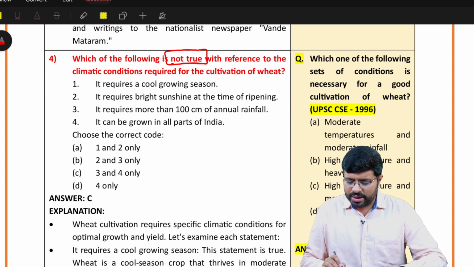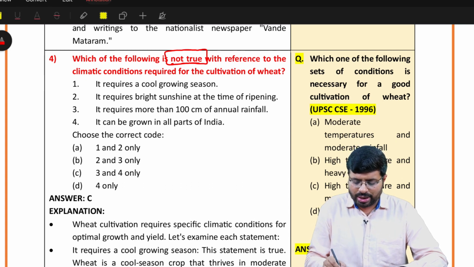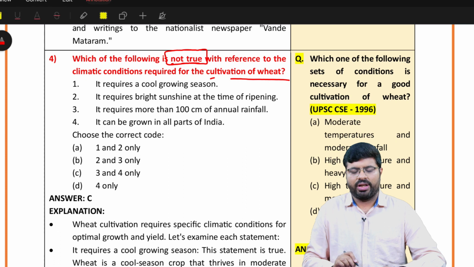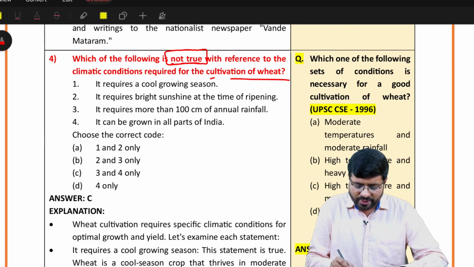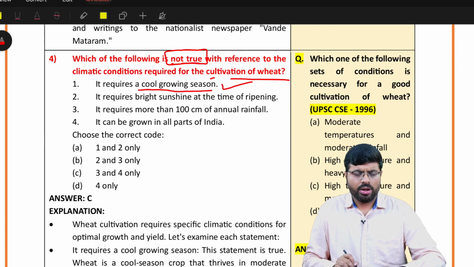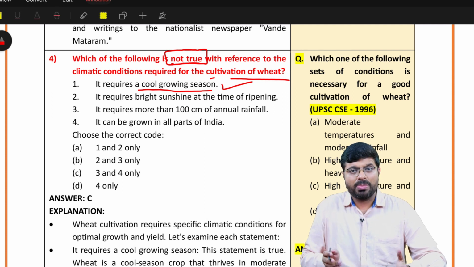Which of the following conditions are not true with respect to climatic conditions for the cultivation of wheat? We all know it requires a cool growing season. Obviously we know that wheat requires a cool growing season. It requires bright sunshine at the time of ripening. Do you know? Maybe, may not be. Let us assume for now, question mark.